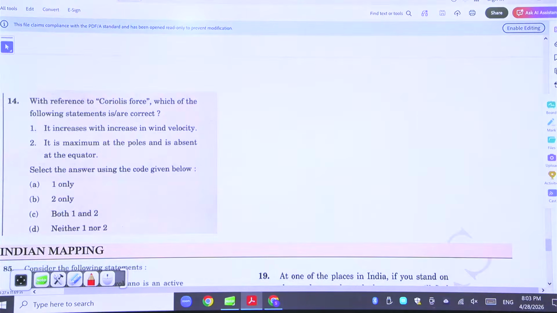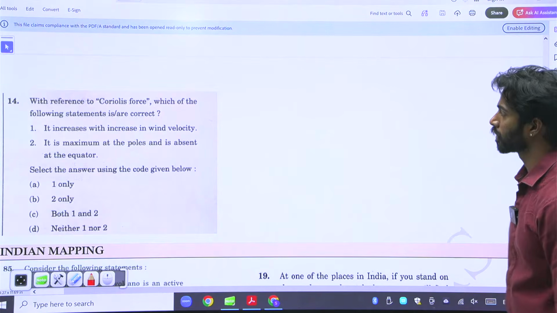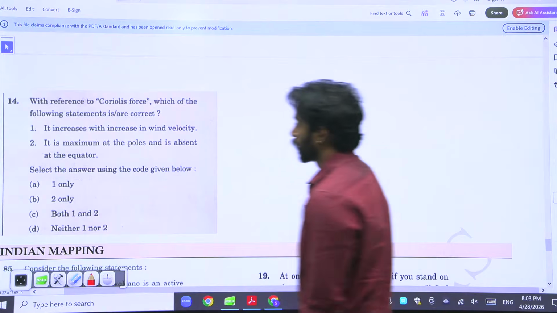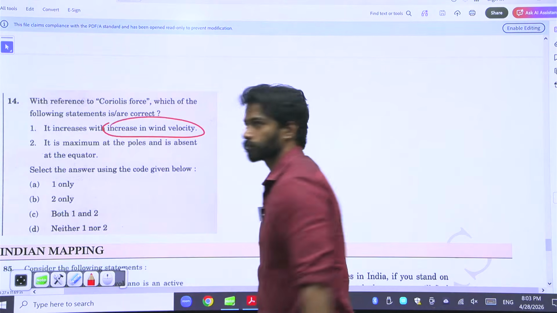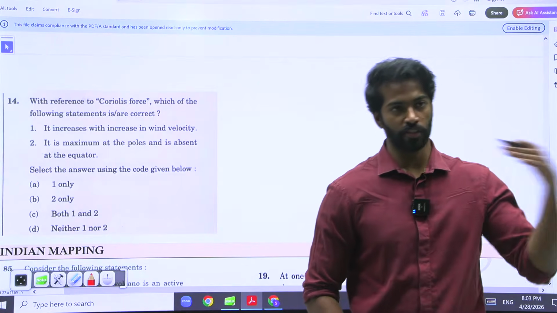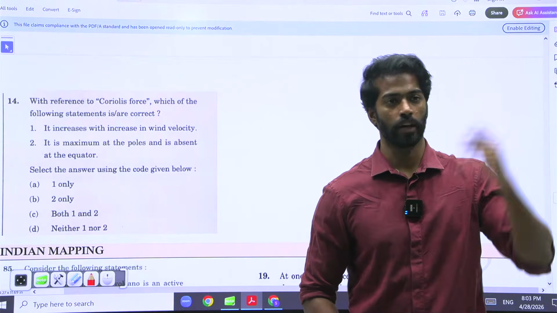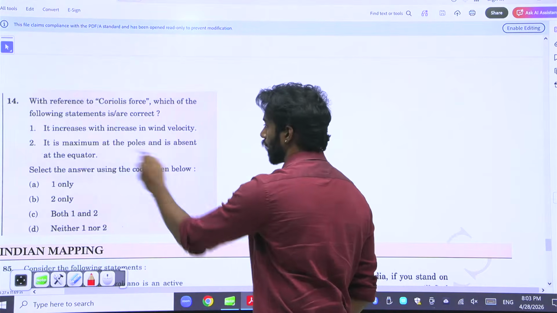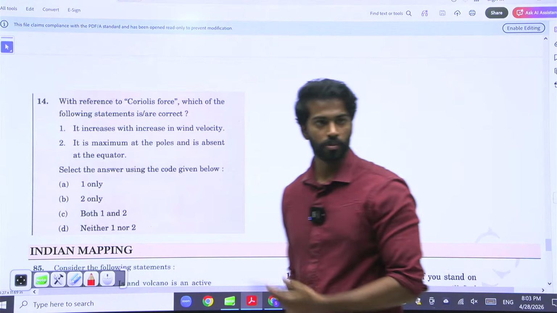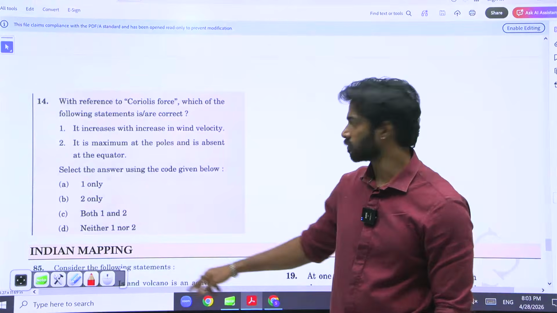Yeah, Coriolis force. A question again. It increases with wind velocity. And as the wind velocity is high, Coriolis force is also high. It is maximum at the poles and is absent at the equator. True. Answer is both 1 and 2.